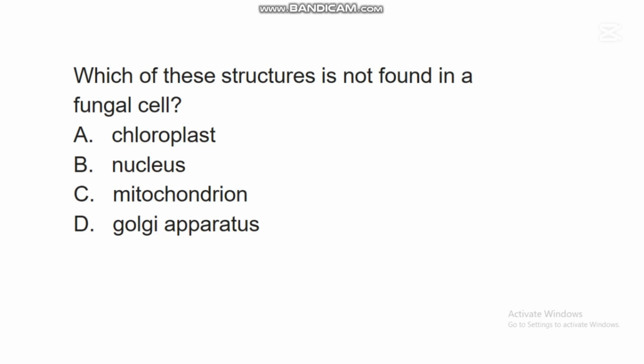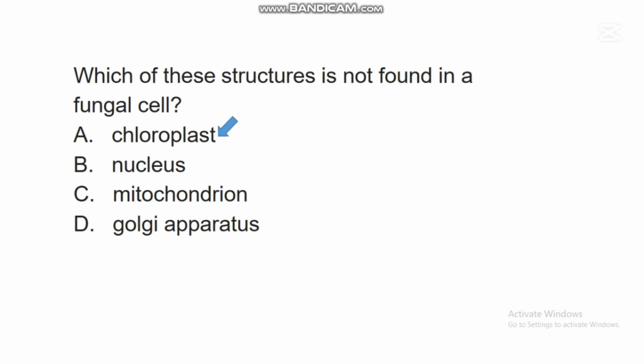The next question says, which of these structures is not found in a fungal cell? A. Chloroplast, B. Nucleus, C. Mitochondrion, D. Golgi apparatus. In this question, the correct answer is A. Chloroplast.